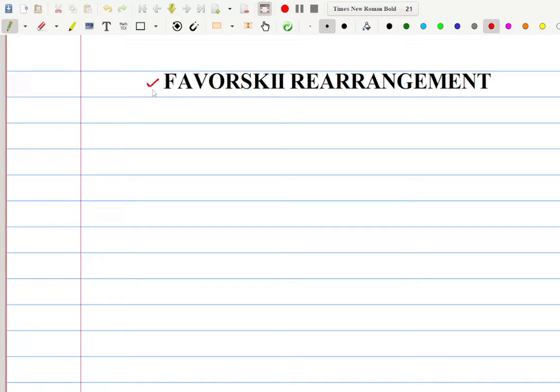आज के वीडियो में I will talk about Favorskii rearrangement reaction. So let's start. So एक Favorskii rearrangement reaction में we have nothing but an alpha haloketone, okay? And an alpha haloketone on reaction with a base will give rise to a rearranged kind of product which looks something like this for this case, okay?